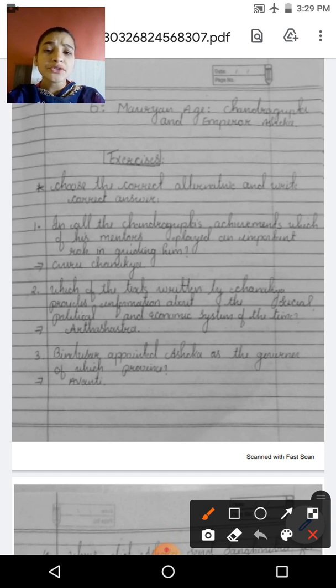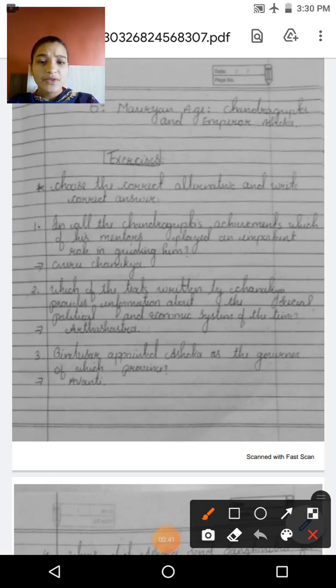Last time we discussed the paper style of unit test 3. Today we will start with our revision of chapter number 6, Mauryan Age, Chandragupta and Emperor Ashoka. We will not discuss the whole chapter because it is too lengthy, so we will discuss only the exercise. Let's begin. First, choose the correct alternative and write the correct answer.